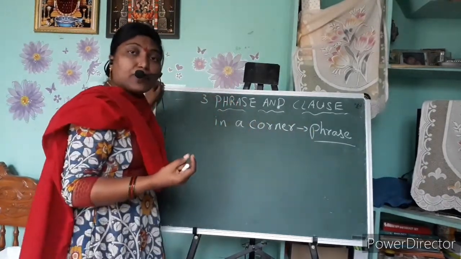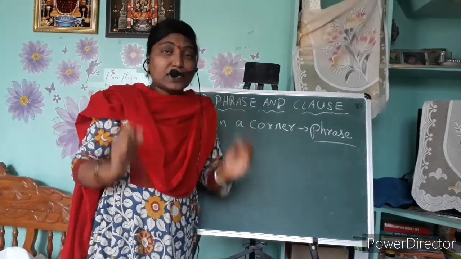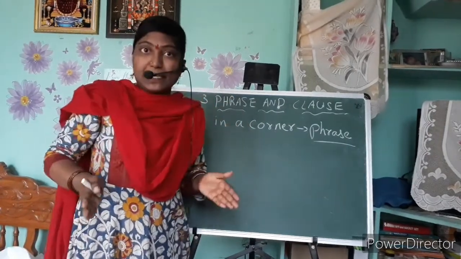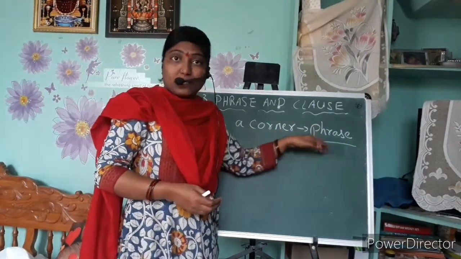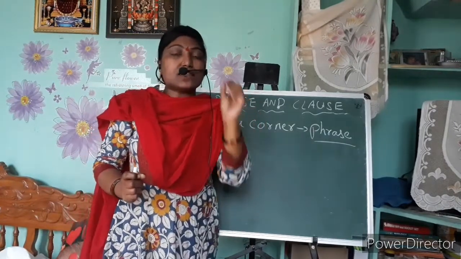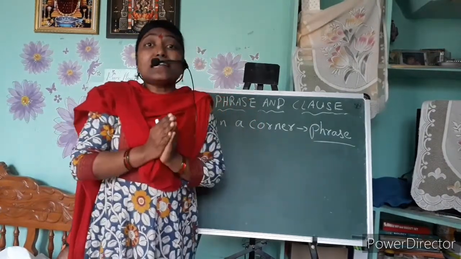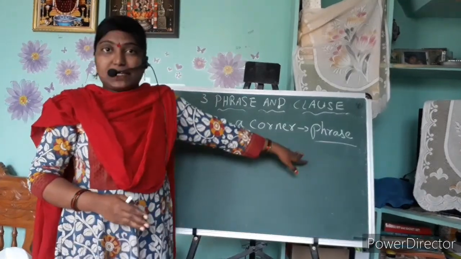Simply we can say it has some little meaning but it doesn't give the complete meaning. We call it a phrase. Understood now what is a phrase?